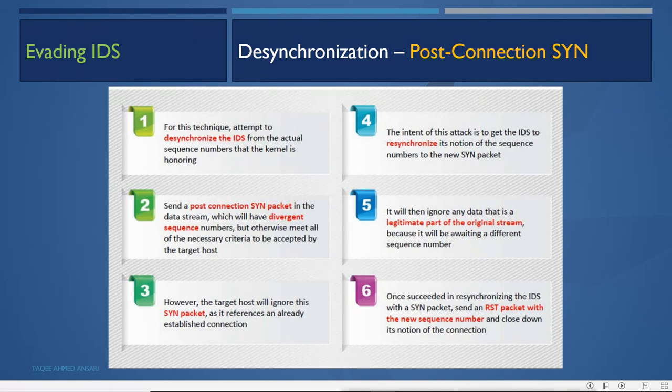Once it has succeeded in resynchronizing the IDS with the SYN packet, the attacker sends a reset packet with the new sequence number and closes down the IDS's notion of the connection. So first it will resynchronize the IDS, and then it will close the connection by sending the reset packet.